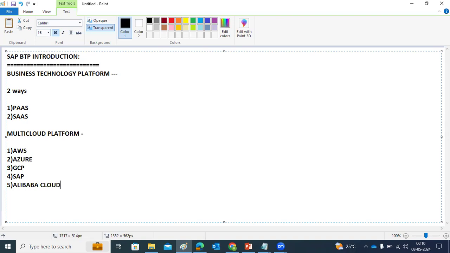So we can deploy services on the multi-cloud platform, which means some services on AWS, some on Azure, some on GCP. However you want to deploy, you can deploy it here.